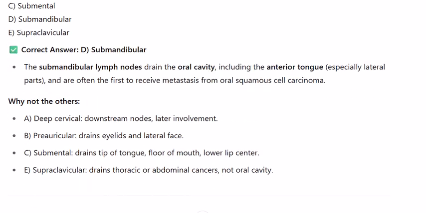Why not the others? A. Deep cervical, downstream nodes, later involvement. B. Preauricular, drains eyelids and lateral face. C. Submental, drains tip of tongue, floor of mouth, lower lip center. E. Supraclavicular, drains thoracic or abdominal cancers, not oral cavity.